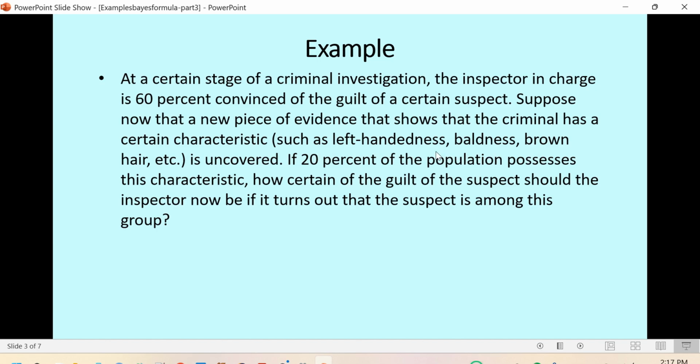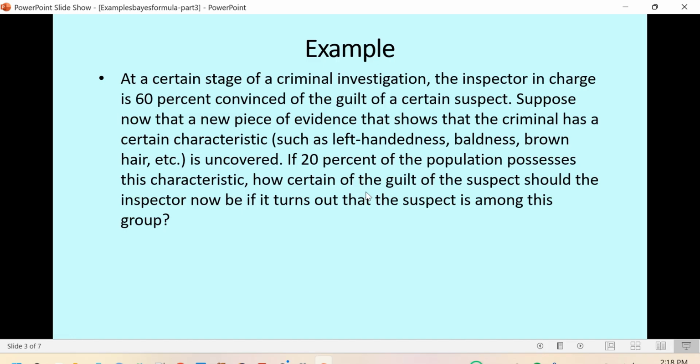Somebody has told the justice that the criminal has such a characteristic, and this person also belongs to this characteristic. And we know that in the population, only 20% of people have this kind of characteristic.